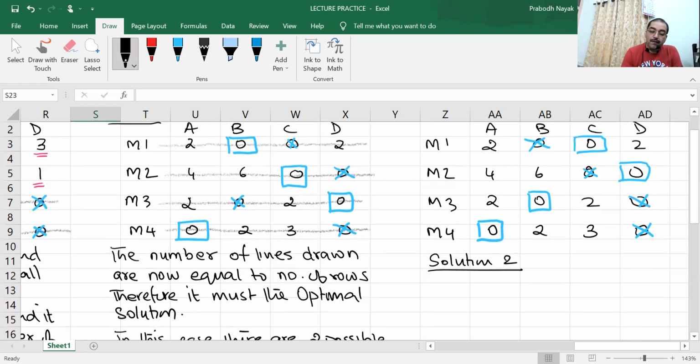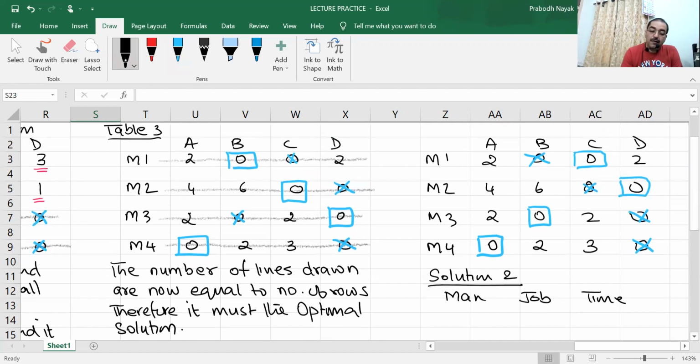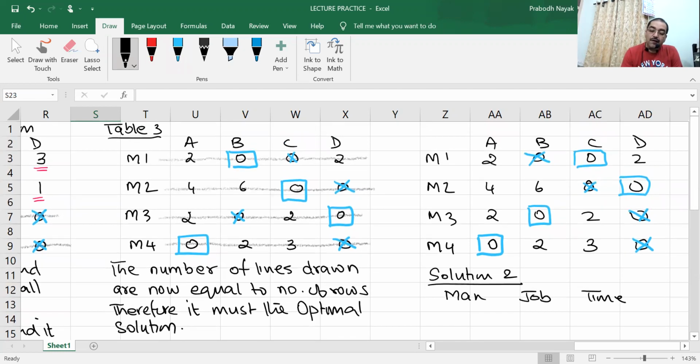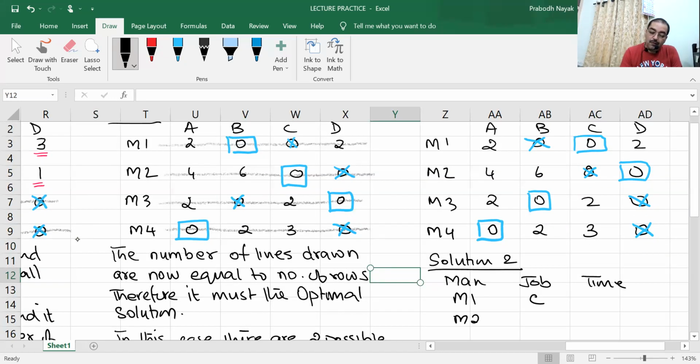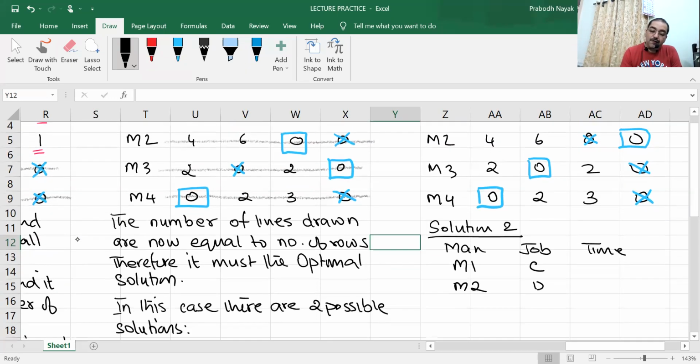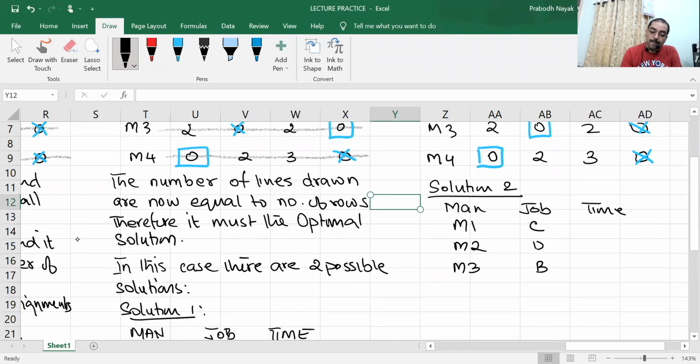Let us see. Man, job, and time. M1 gets C. Then M2 gets D. M3 gets B. And M4 gets A.